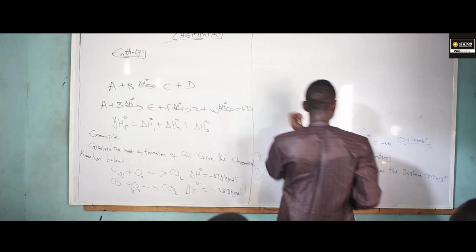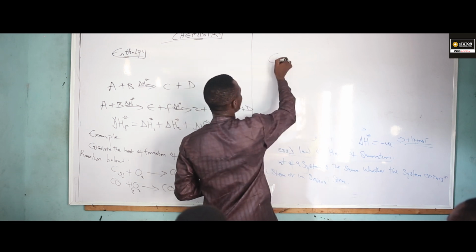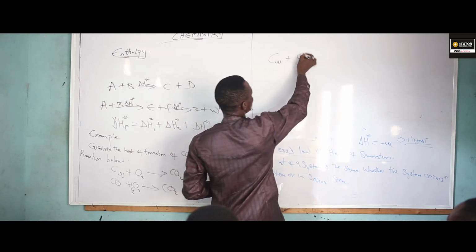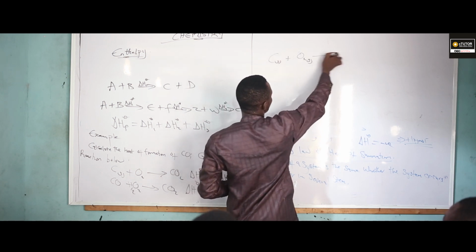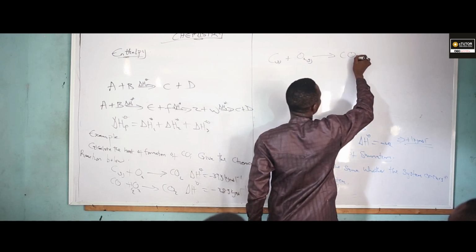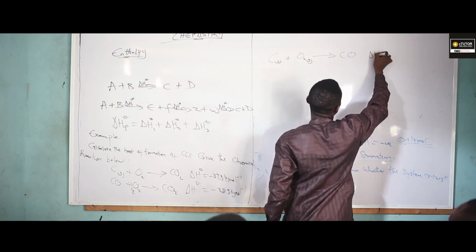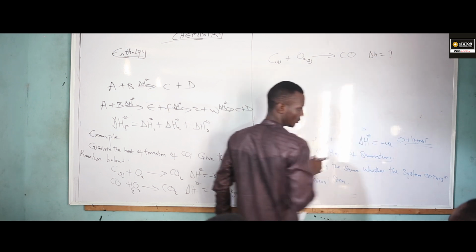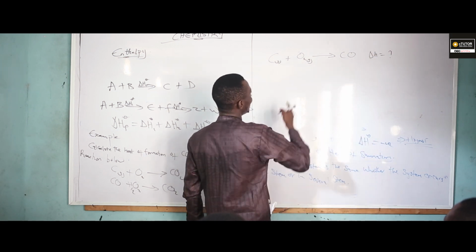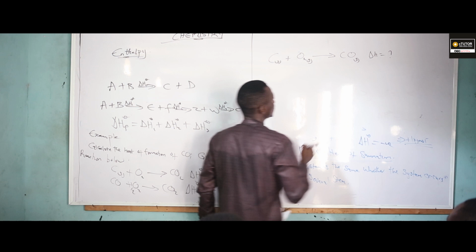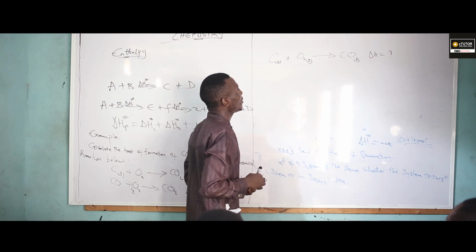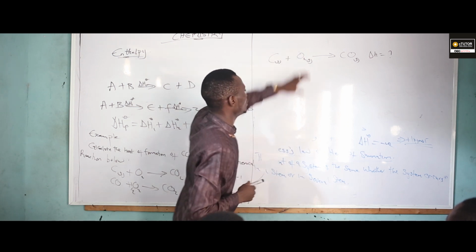For the formation of CO, I'm going to have carbon solid plus oxygen gas to give me CO. Yes or no? Delta H equals unknown. Are you there? So if I have this, how can I derive this equation from the given thermochemical equations?